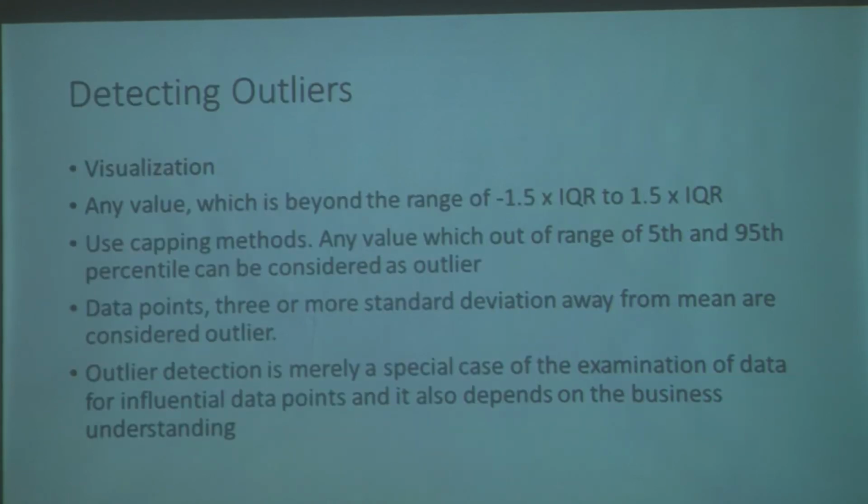So how do you detect? You basically use visualization techniques, or you look at the interquartile range, you use capping methods. For example, you say anything that is out of the 5th and the 95th percentile is an outlier. Something which is more than 3 standard deviations away is an outlier. But in general, the examination of these outliers would depend much on the business or the context in which you are applying. It is possible that what you are seeing statistically as an outlier is actually not an outlier.